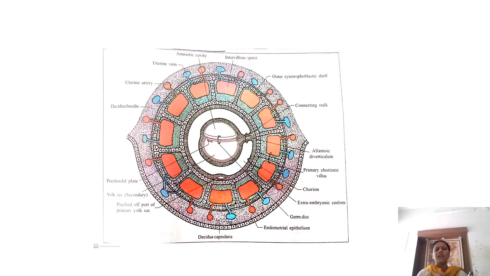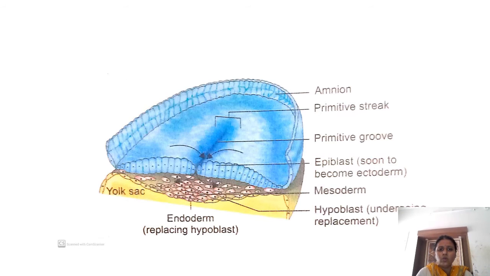So I'll talk about epiblast. You all have heard about the bilaminar germ disc, yes or no? So there is formation of the bilaminar germ disc in embryo development, and you will have two layers. In the bilaminar germ disc, the upper layer, the blue one, is the epiblast and the lower one is the hypoblast. Because the epiblast and hypoblast are there, it is called the bilaminar germ disc.